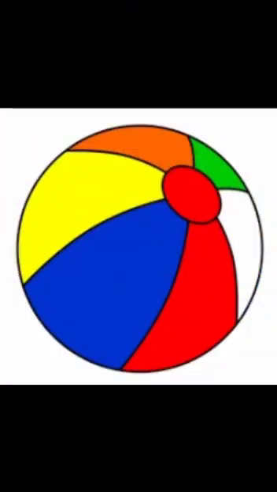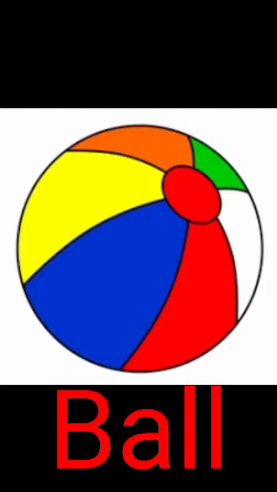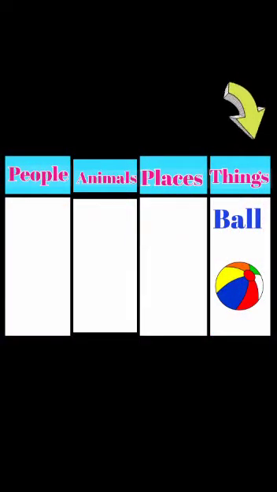Now, look at the picture. Students, tell me, what is this? Yes, this is a ball and it is a thing. So it will come under things column.